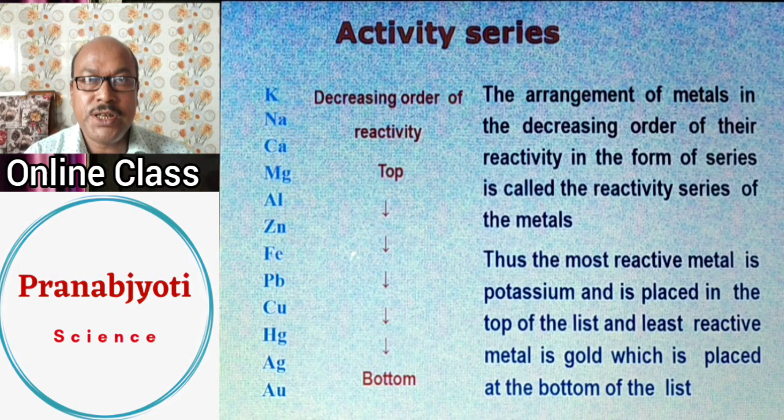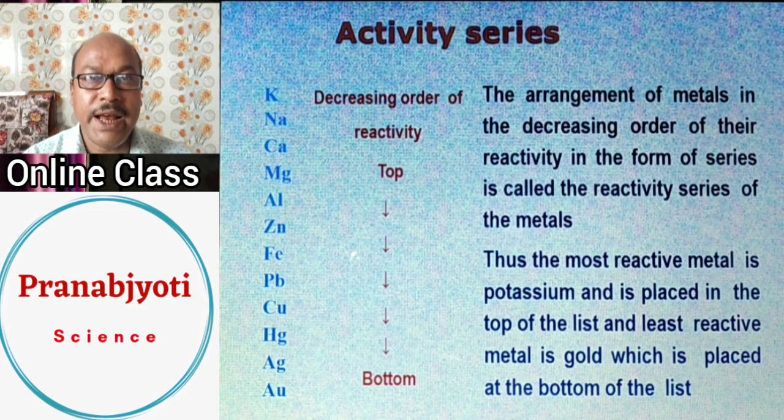Now, the activity series of metals. This is very important. As we have already mentioned, metals exist in nature in different forms. Some metals exist in the free state, while some others exist in the form of their compounds. It is because of the reactivity of the metals.